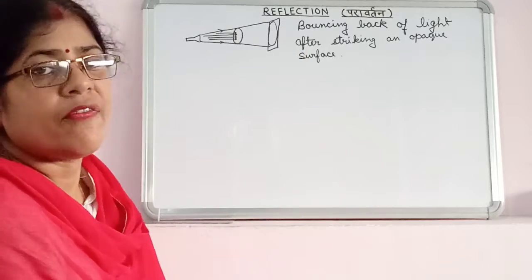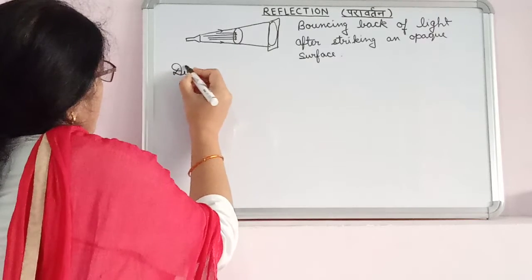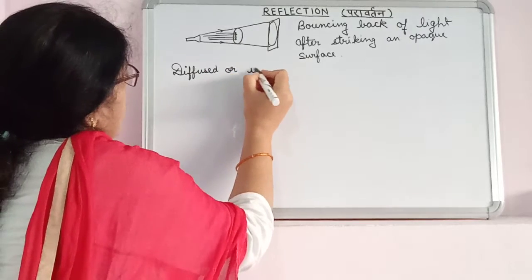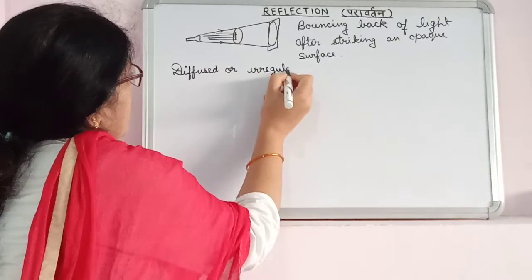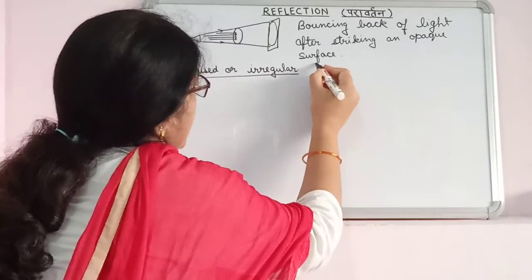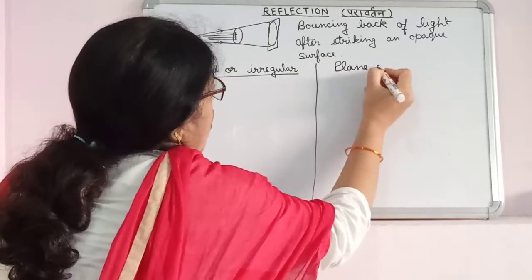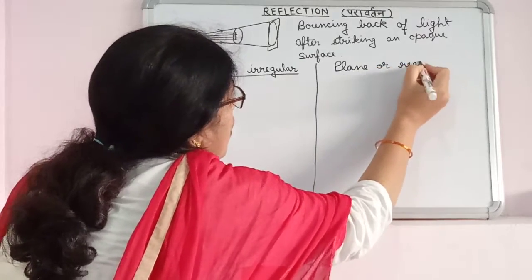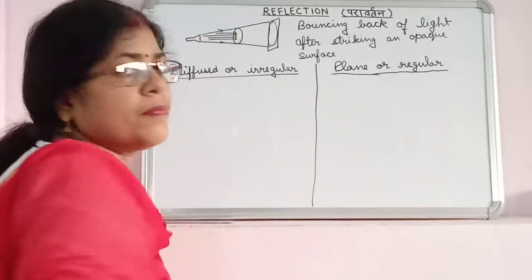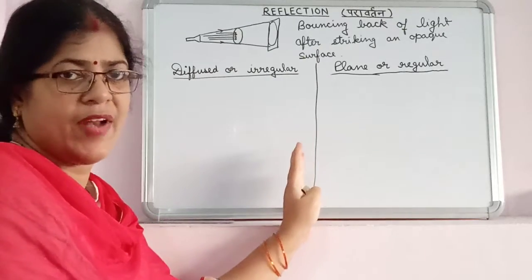So there are two types of reflection of light. First one is known as diffused or irregular reflection, and the second one is plane or regular reflection. Okay, let's try to compare these two types of reflection.